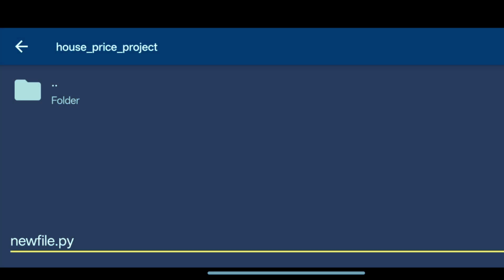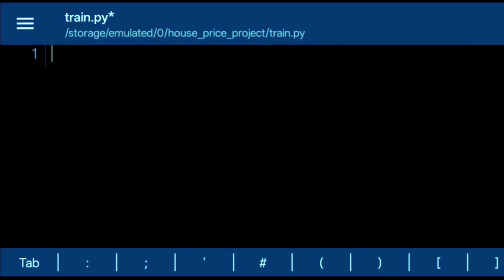Inside this folder, create the train.py file. Tap on Save. Now in this file, write the source code to train the machine learning model.